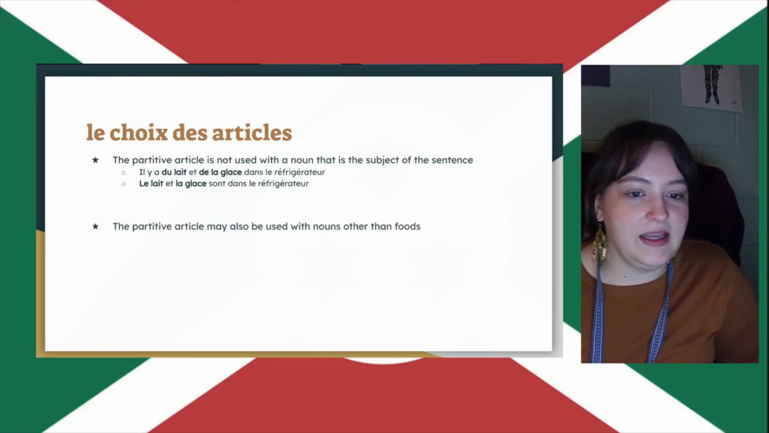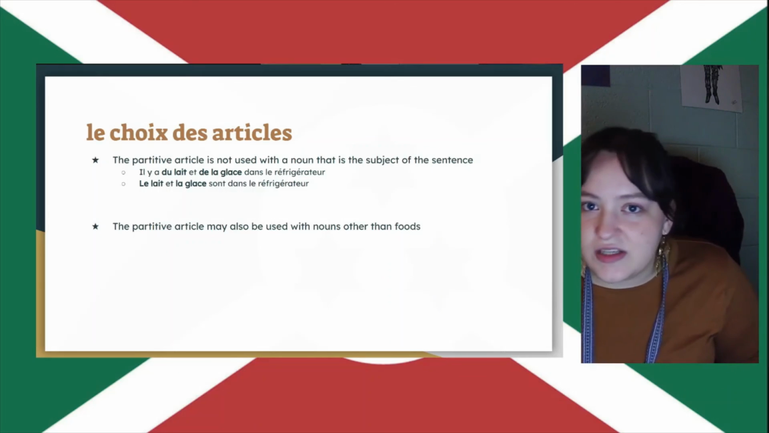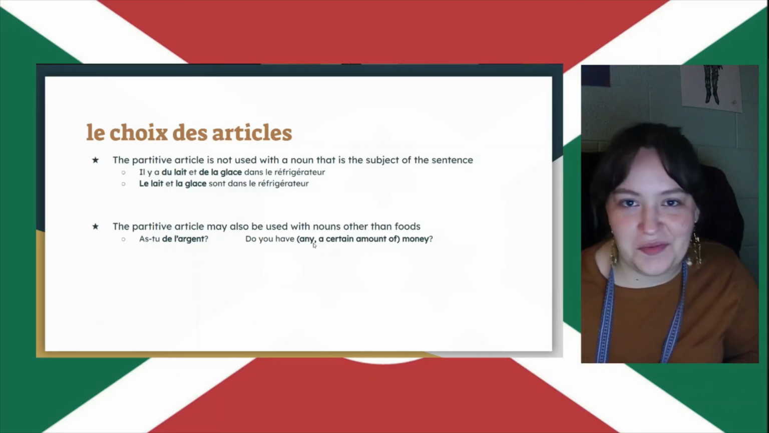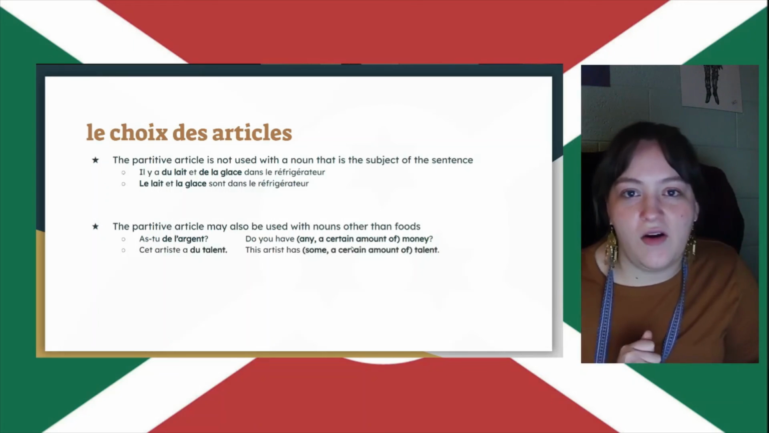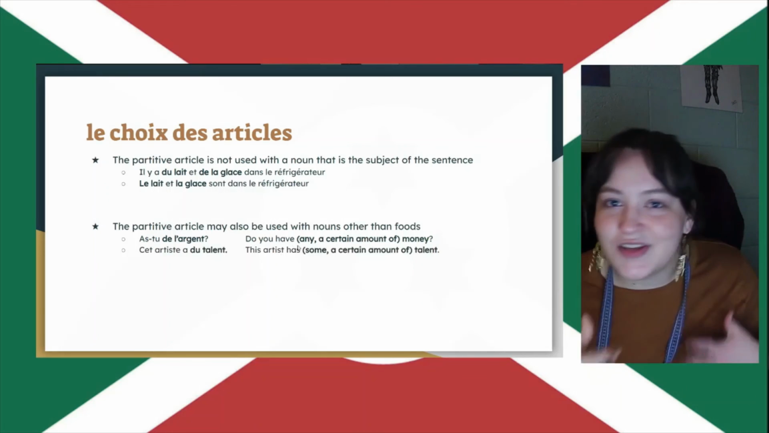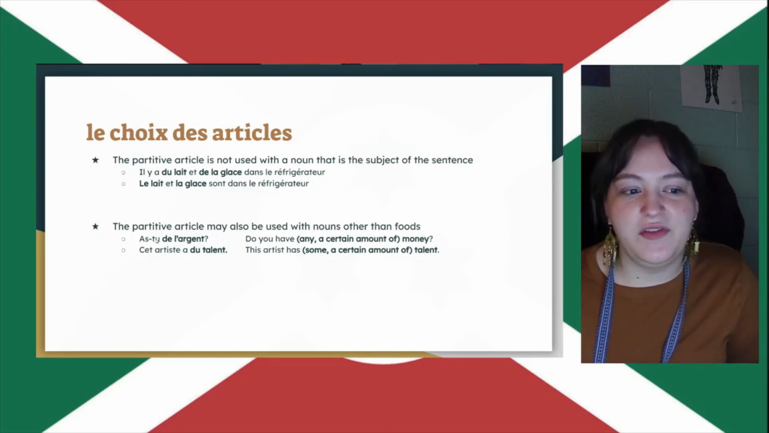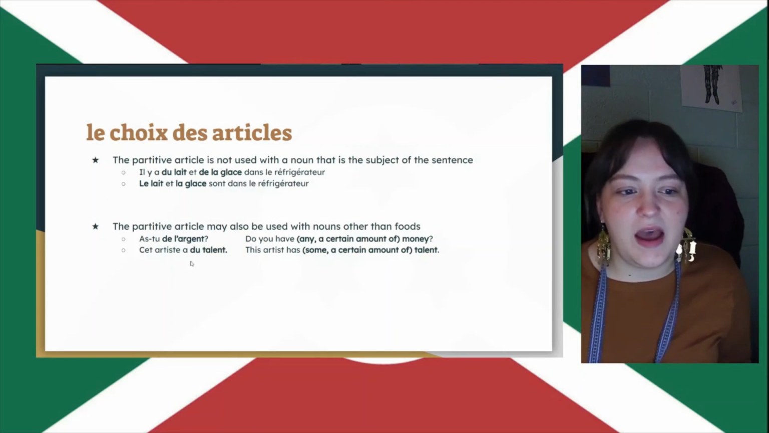And lastly, the partitive article can be used with nouns that aren't food. Usually it's used with food, but not always. So you can see here, as-tu de l'argent? Do you have any, some, a certain amount of money? Do you have any money? Or, cet artiste a du talent. This artist has a certain amount of talent. Right? Most often, if it's not with food, you're going to see it with the word money, argent. But the other most common is like some kind of characteristic of a person, like some kind of personality trait.